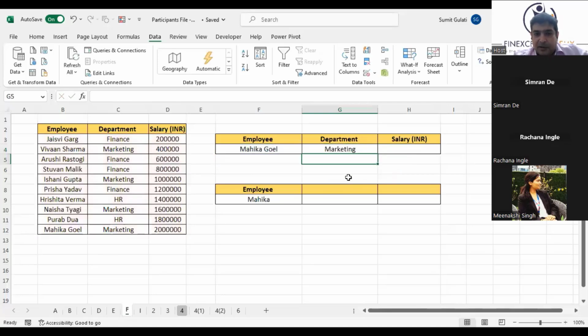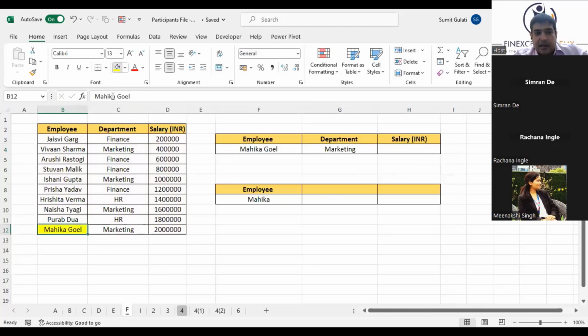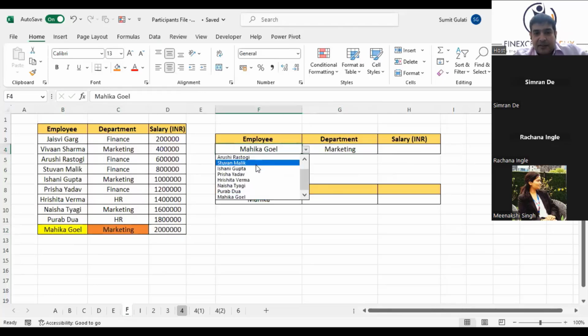See what it retrieves. Mahika Goyal's department is marketing, so it is retrieving marketing out here. Interesting is, if I change this to Ishani, or let us take Stu1, what is the department of Stu1? Can you just look at it and tell me?